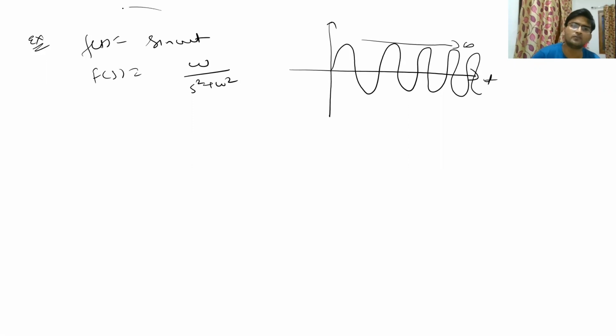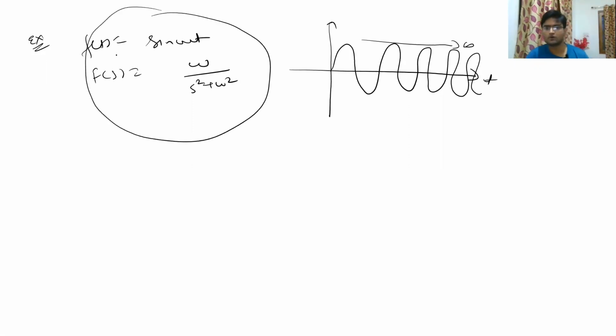So even for sinusoidal functions like sine omega t and cos omega t, the final value theorem application is not possible. Clear? The first case was where the roots were positive. In that case, the function will be unbounded. In that case, and in the case of sinusoidal functions, it is not possible to get the final value. But this function is not unstable.